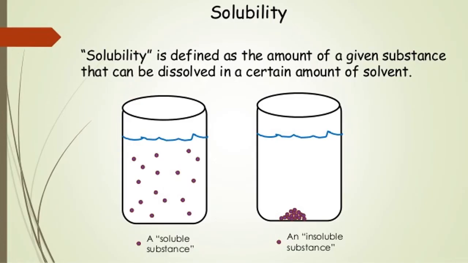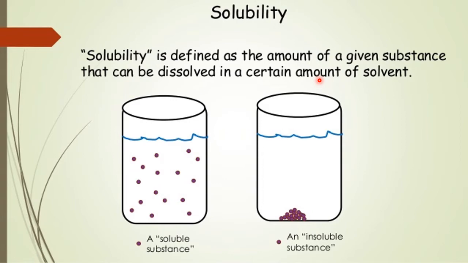So what is meant by solubility? Solubility is defined as the amount of a given substance that can be dissolved in a certain amount of solvent. Here, two important points are the amount of a given substance and a certain amount of solvent. So we have to fix the amount of solvent, whether it is 1 liter or 1 kilogram.